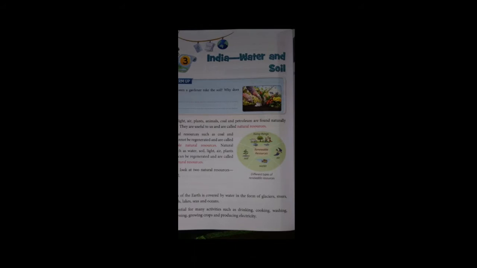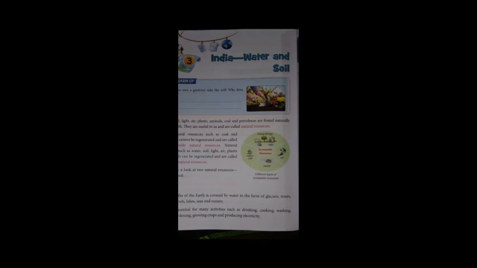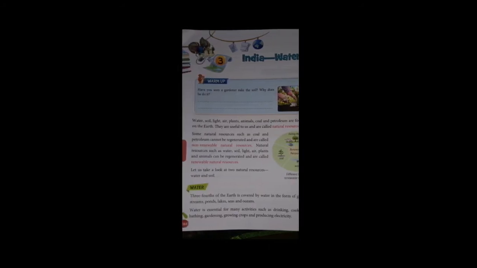Let's start reading. 3/4 of the earth is covered by water in the form of glaciers, rivers, streams, ponds, lakes, seas and oceans. Water is essential for many activities such as drinking, cooking, washing, bathing, gardening, growing crops and producing electricity.